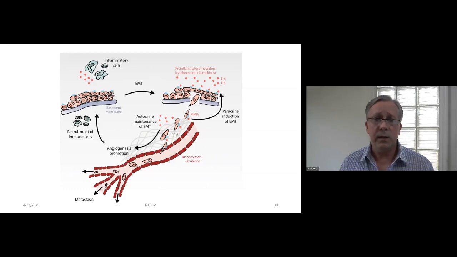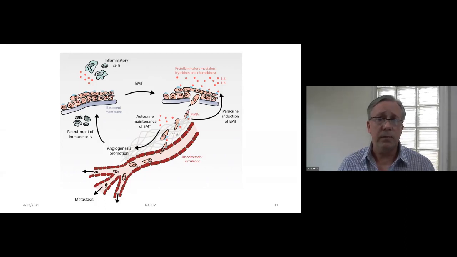This included genes and pathways that were related to recruitment of immune cells, including inflammatory cells, and related to inflammation via the action of pro-inflammatory mediators, cytokines and chemokines, as well as genes and pathways that were related to angiogenesis. All of these are very important in the progression of cancer and in particular metastasis of cancer.